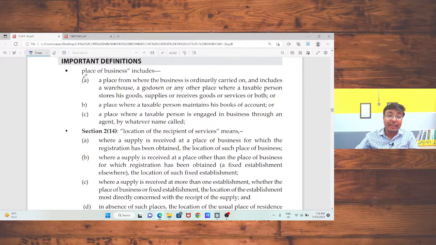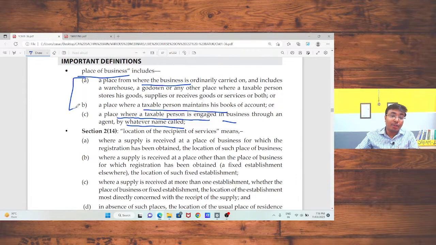Sir, what do you mean by place of business? Place of business is the place which is registered under my GST, the place where I am going to maintain the books of accounts, or a place where a taxable person is engaged in business through an agent or by whatever name called. That place should be treated as your place of business. Okay.